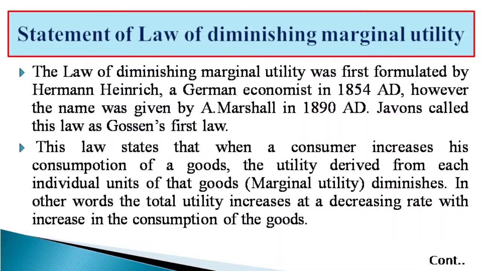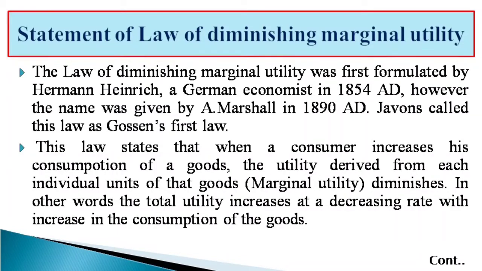The law of diminishing marginal utility was first formulated by Hermann Heinrich Gossen, a German economist, in 1854 AD. However, the name was given by Alfred Marshall in 1890 AD. Jevons called this law Gossen's first law.